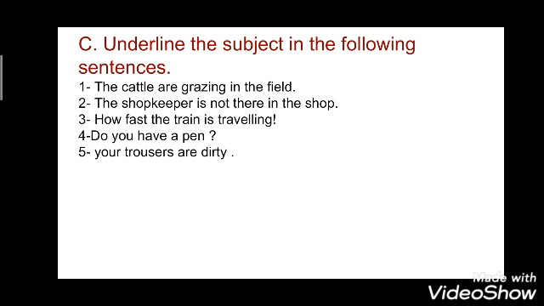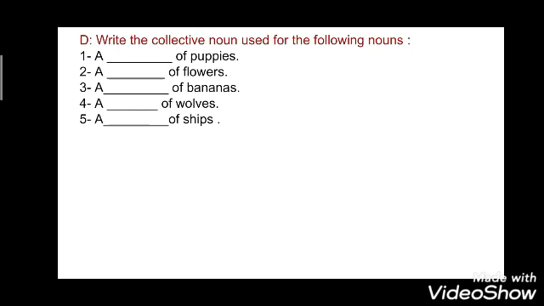Now you have to find out the subject here and underline it. In chapter 2 we have done subject and predicate, so it's very simple. If you feel any doubt or confusion, you can ask me in the comment section below the video.